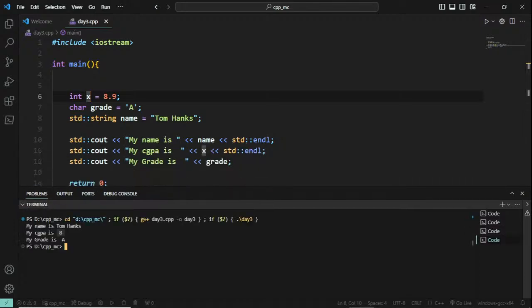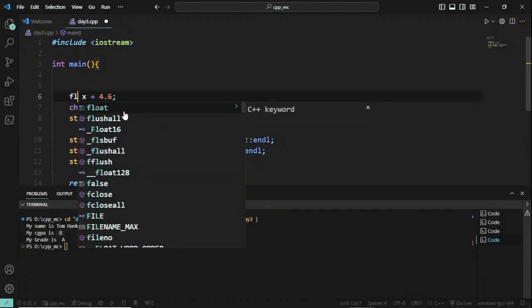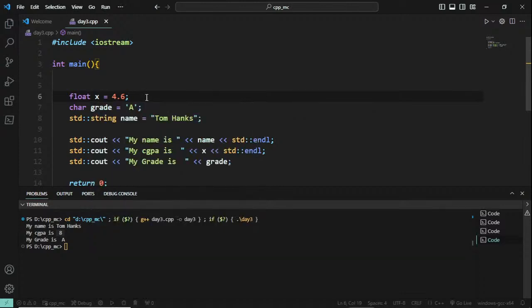Yeah, correct guys. 4 will be displayed if you go with 4 point anything, because this is an integer data type which can store only whole numbers. If you want floating points, you have to go with float. Float can store the decimal points, and it can display that properly. Good. Thanks for the response.